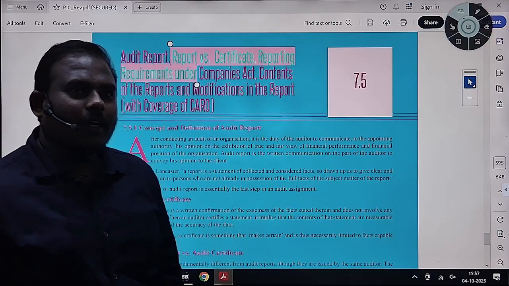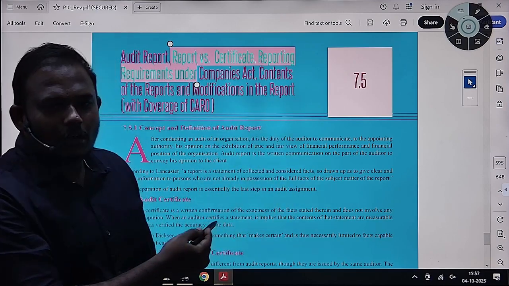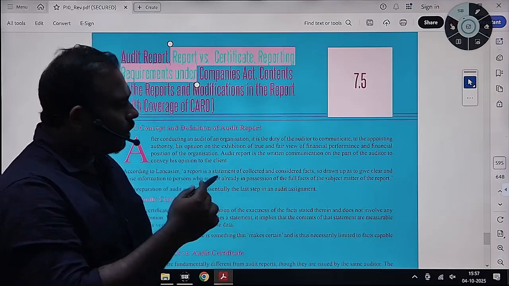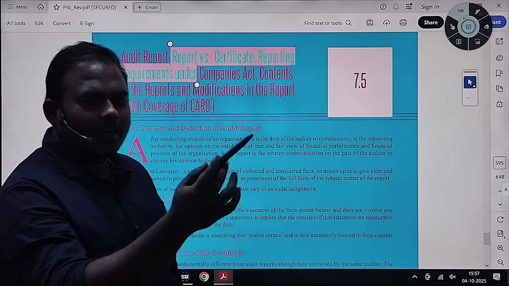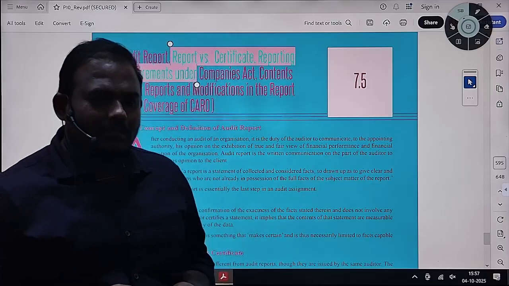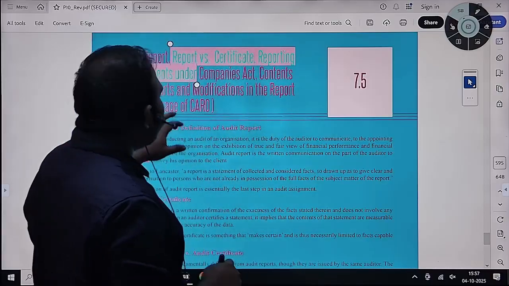7.4 we will cover in the next class. First, we will cover three small topics: 7.5, 7.6, 7.7. After that, we will cover 7.4 because it is connected with the next coming chapter also. Each chapter is connected to the others. Audit of different institutions will be connected. Okay, so let us cover 7.5 first.